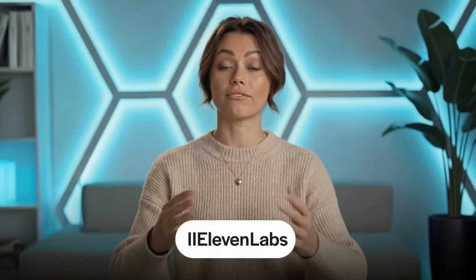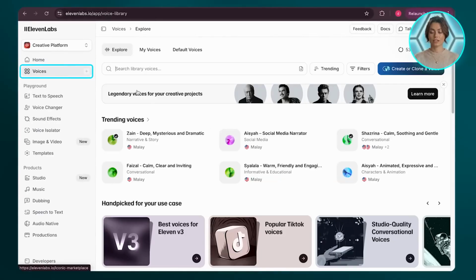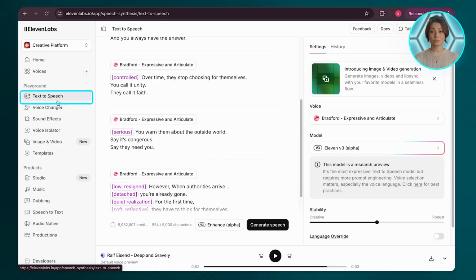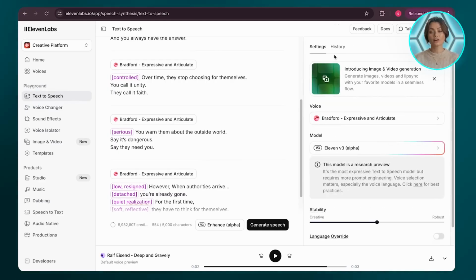For this, we're using ElevenLabs, which is the best platform to generate high-quality voiceovers. Head over to ElevenLabs and click on Voices. There are thousands of voices to choose from. To use one, click on Text to Speech and select the 11v3 model. You can type anything you want that matches your animation. For this video, I've already prepared the lines to include in the animation.